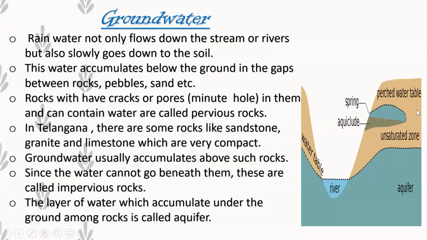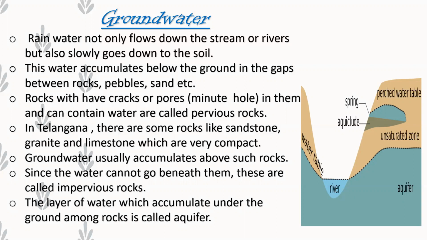Groundwater. I think you all know what is groundwater. We learned many times. Okay, what is groundwater? The rainwater which sinks into the ground, that is, percolates into the ground and flows in the form of groundwater. Rainwater not only flows down the streams or rivers, but also slowly goes down to the soil. This is groundwater. This water accumulates below the ground in the gaps between rocks, pebbles, sands, etc.